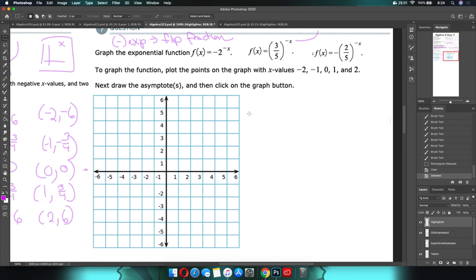Let's see here. -2, oops, brush tool. -2, -1, 0, 1, and 2. What do we have? We have -2 fifths to the negative x. So it's -2 fifths to the -2. Double negative is a positive, which means the fraction stays the same. So that's 2 fifths squared. 2 squared is 4, 5 squared is 25, and then it's negative because we slap that on at the very, very end. So we have -2, -4 over 25.